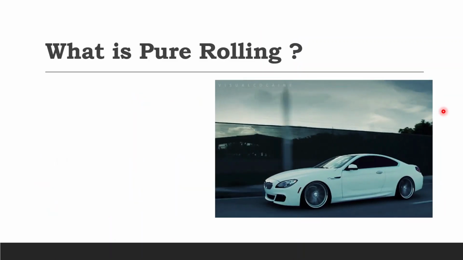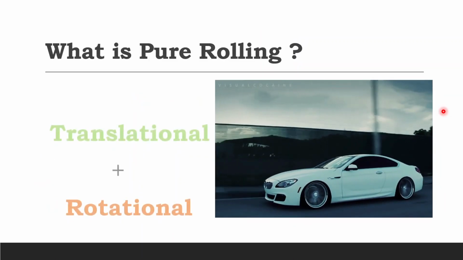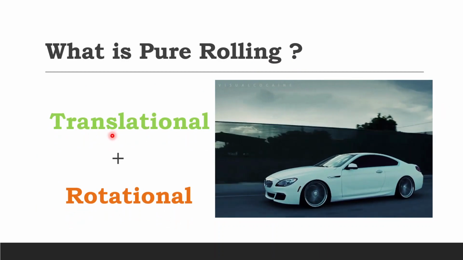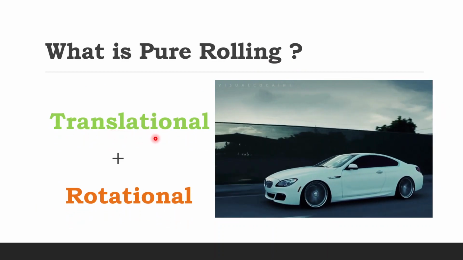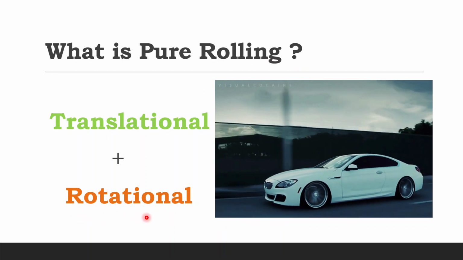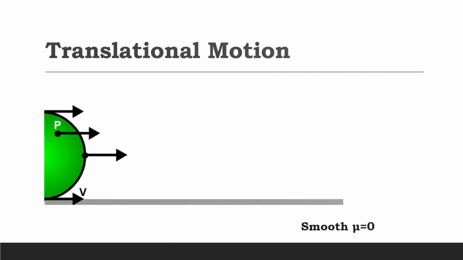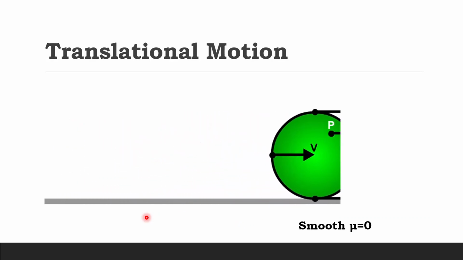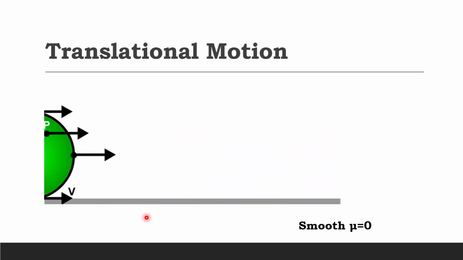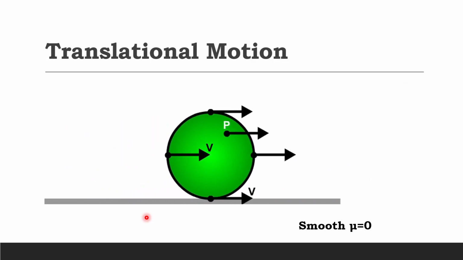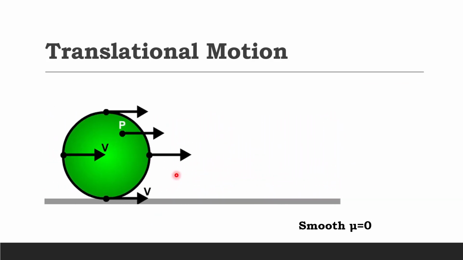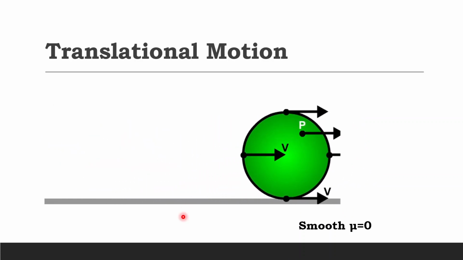What is pure rolling? It is a combination of translational motion and rotational motion. Hereafter, we will take translation terms in green and rotation terms in orange. The sphere is in translation motion on a smooth surface where all the points in the body have the same velocity v. In this case, any random point P on the sphere will also have the same velocity.